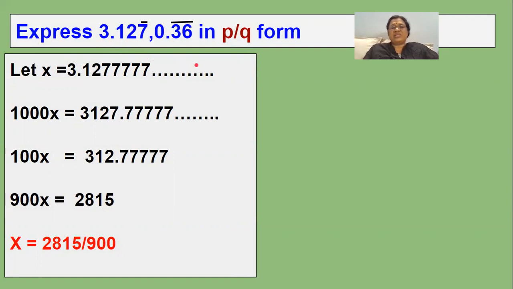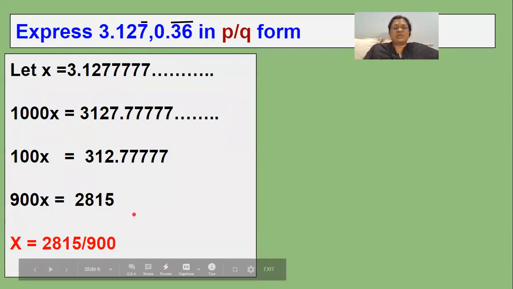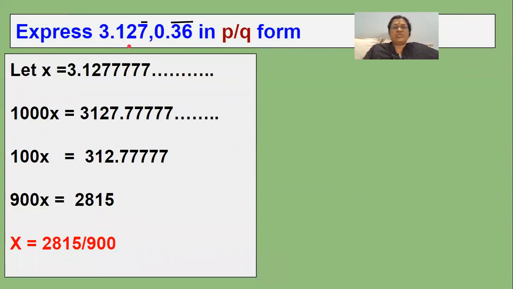So rational numbers can be written in the form of P by Q, in fractional form, where q cannot be equal to 0. So definitely these two are rational numbers, and these are represented in decimal form. We'll change this decimal representation into fractional representation. See here, I have taken two models. In this problem, the bar is there on 7. Here the bar is there on 3, 6.